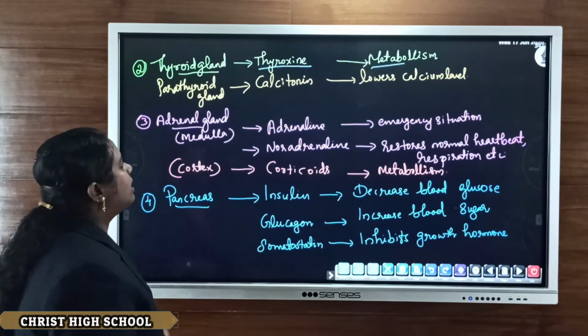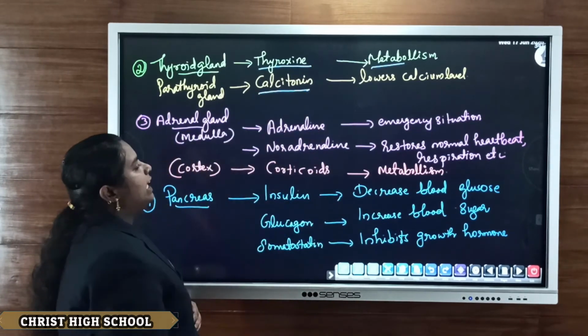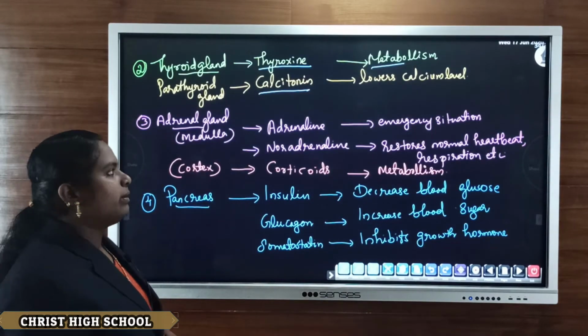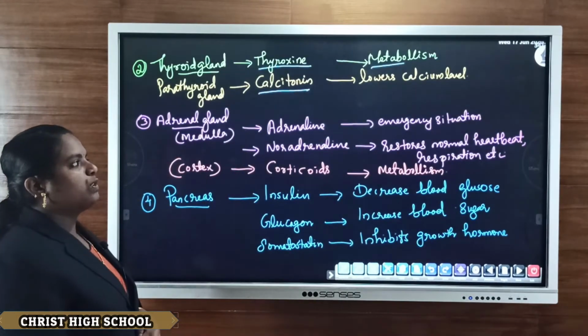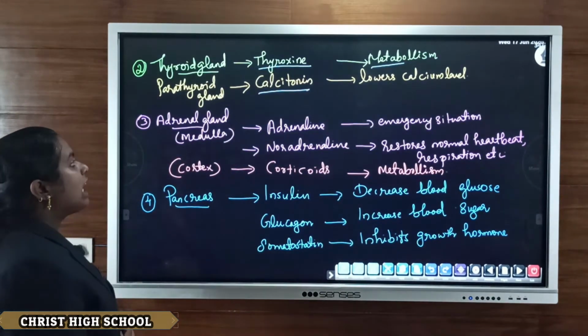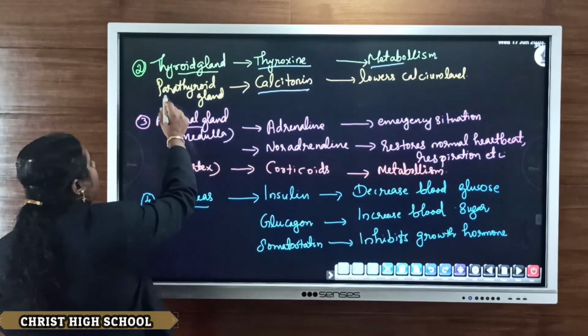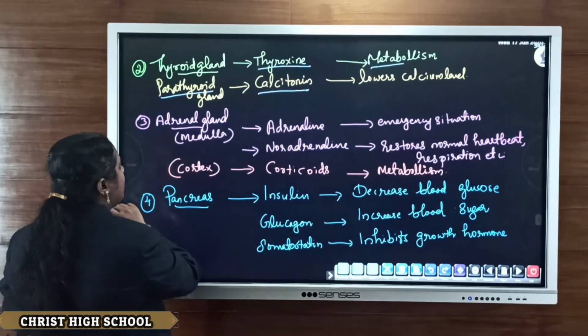Then the parathyroid gland secretes the hormone calcitonin. It mainly lowers the calcium level. The regulation of calcium as well as phosphate is mainly done by the calcitonin hormone, which is secreted from the parathyroid gland. Then the next gland is the adrenal gland.